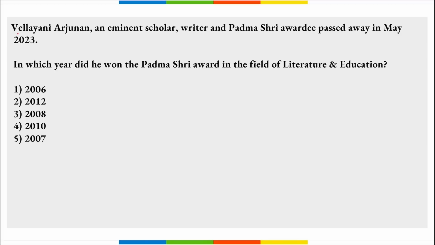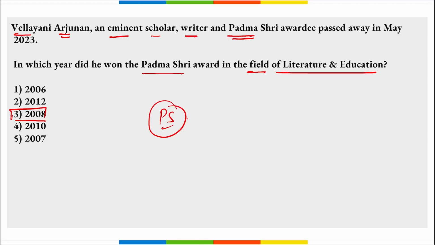First is Valyani Arjunan, an eminent scholar, writer and a Padma Shri awardee who passed away in May 2023. Now the question asked here is, in which year did he win the Padma Shri award in the field of literature and education? So remember, it was the year 2008 in which Valyani Arjunan, an eminent scholar, writer, academician and Padma Shri awardee, won this, in the field of literature and education.